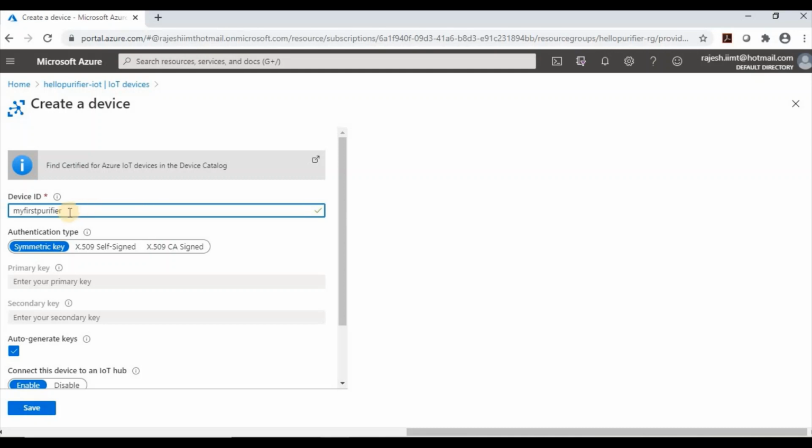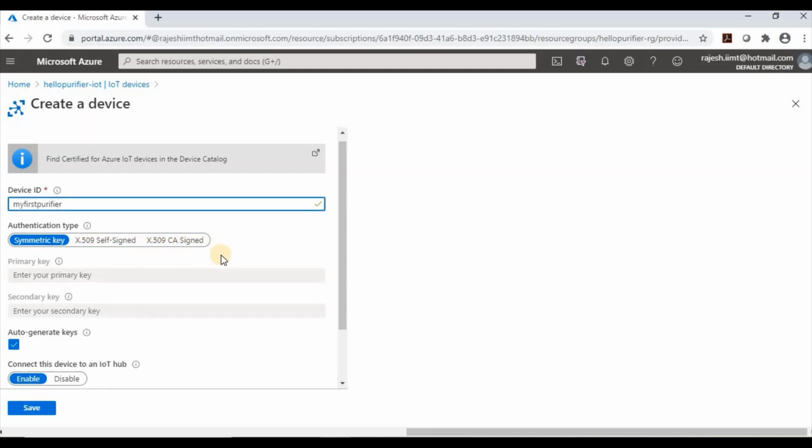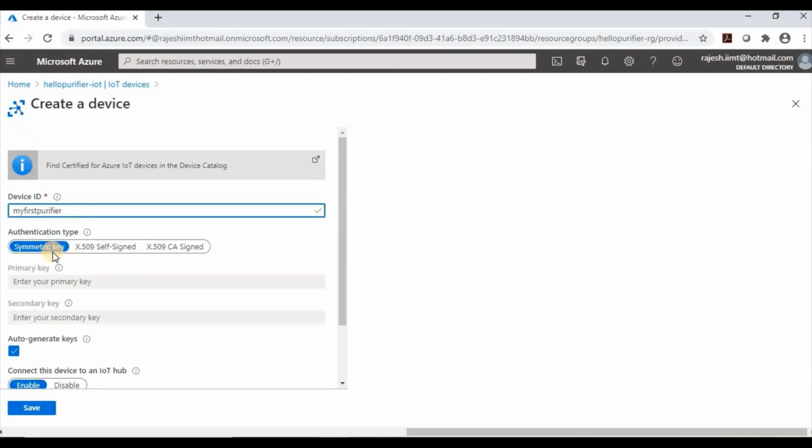It can be anything. So I've just provided my first purifier, that is the device ID, and authentication type. So I am going to select symmetric key. Apart from symmetric key, we can use X509 self signed and X509 CA signed. I will create one separate video about the security, in that security section I will explain X509 self signed and X509 CA signed. For time being, I am going to use the symmetric key.